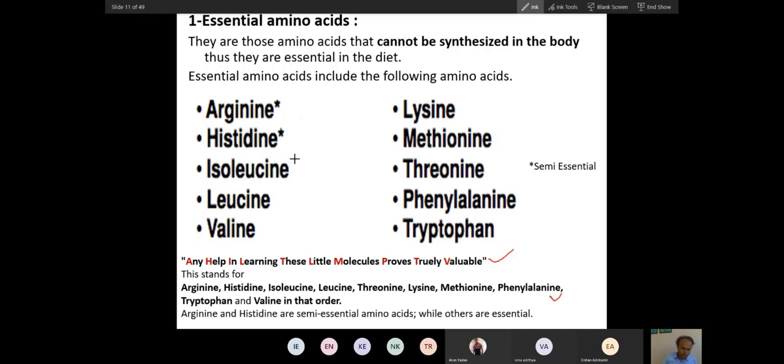Now I'll give you one very important principle. The amino acid with a complicated side chain cannot be synthesized in our body.